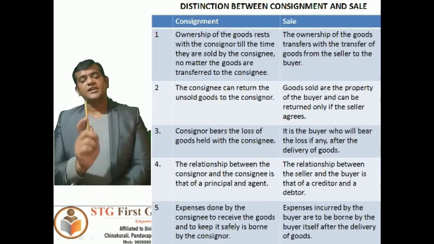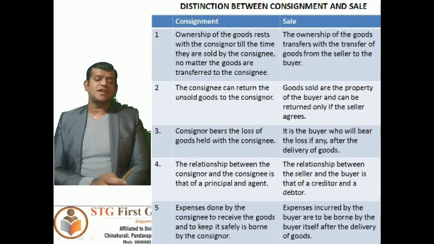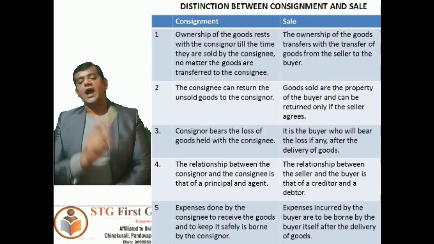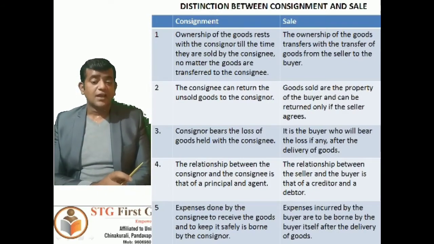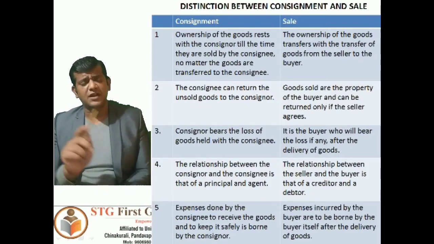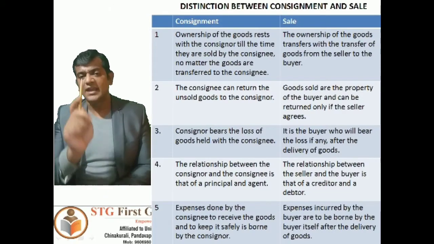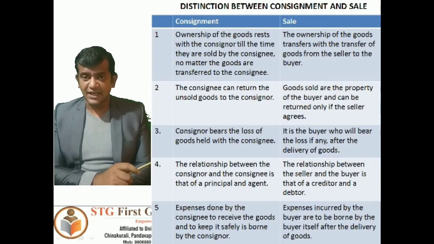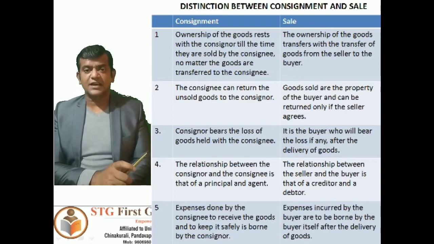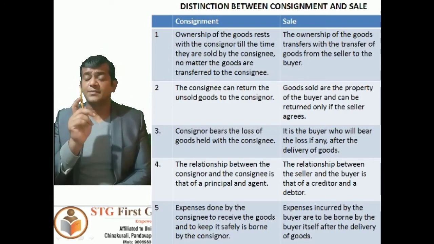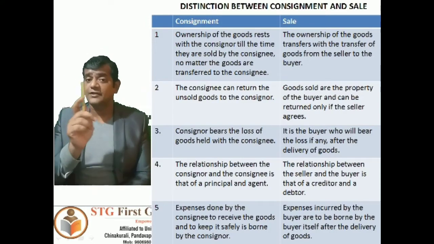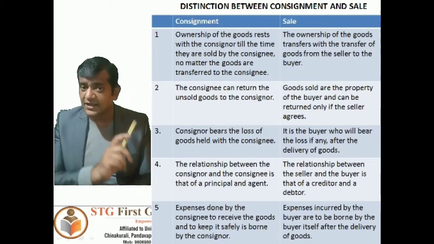Next, expenses incurred by the consignee to receive the goods and keep them safely are borne by the consignor. Whatever expenses are incurred by the consignee have to be compensated by the consignor.